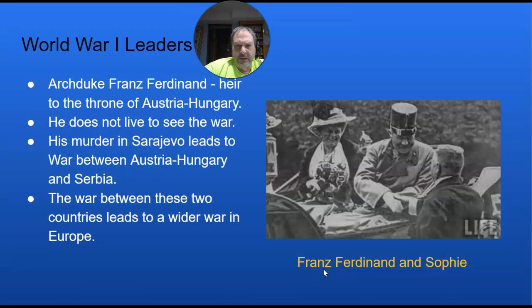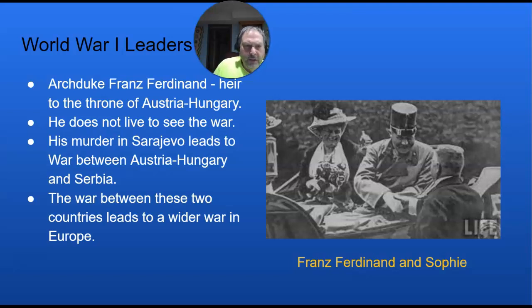Moving forward in my slides, the first leader we want to talk about is Franz Ferdinand. He's pictured here in an automobile with his wife Sophie. He is not a leader yet. He's the heir to the throne of Austria-Hungary, and he visited the city of Sarajevo, and while he was there, he was murdered. And his murder is going to be a trigger that leads to the start of World War I.